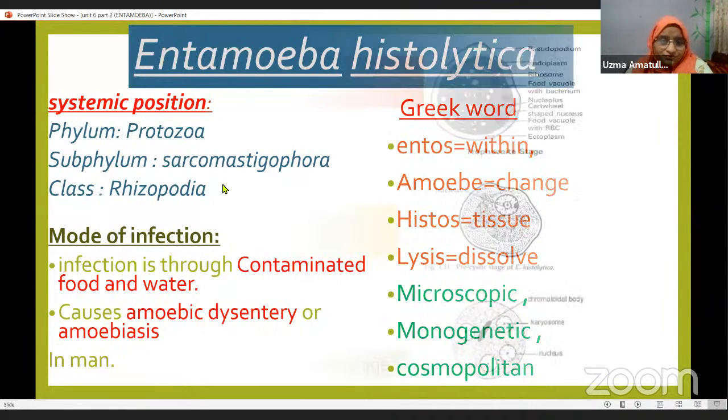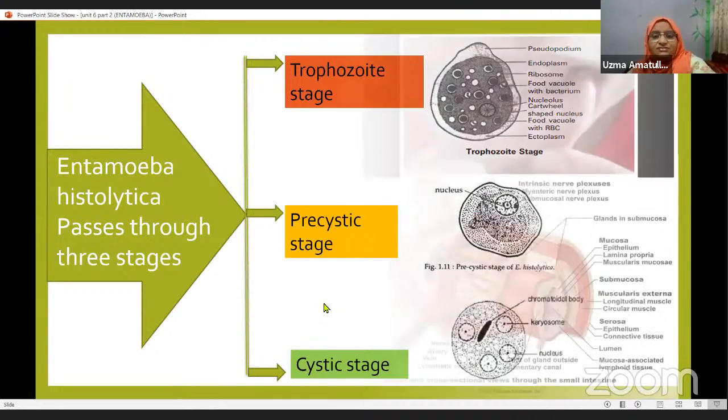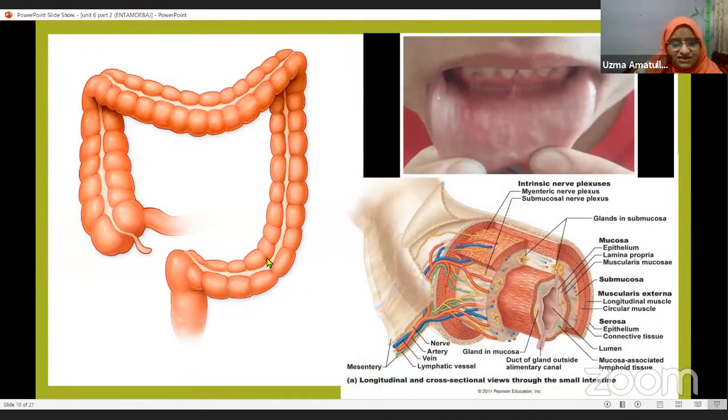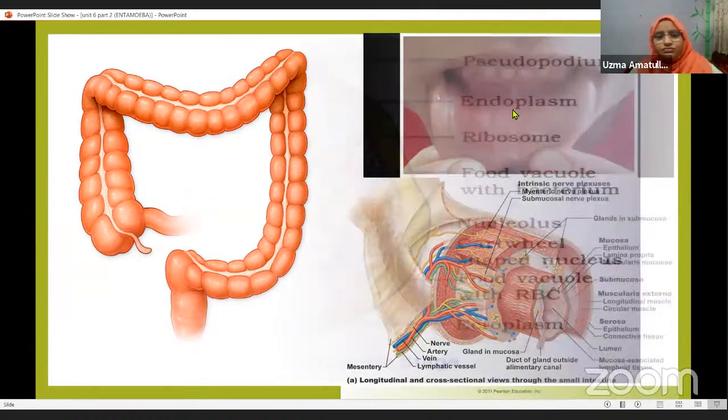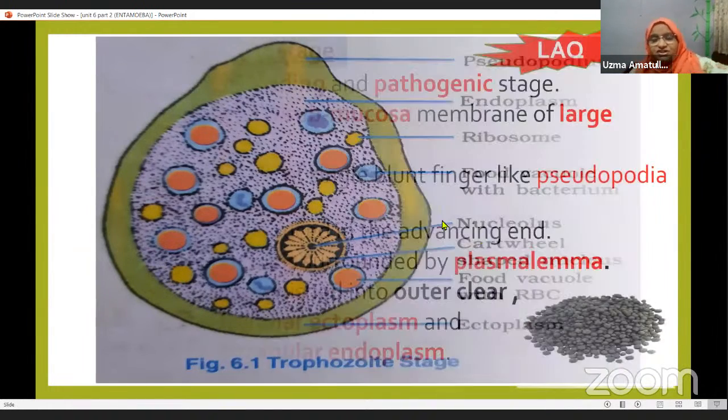Now here are the 3 stages of Entamoeba histolytica: trophozoite stage, precystic stage, and cystic stage. This parasite is present in the large intestine of man, that is, the mucosa and submucosa of the large intestine. And what is mucous membrane? Here you can see this. Then the trophozoite stage, you have to draw this neatly. You have to practice drawing it and labeling it also, and then write about this trophozoite stage.